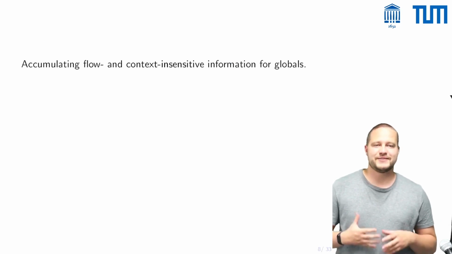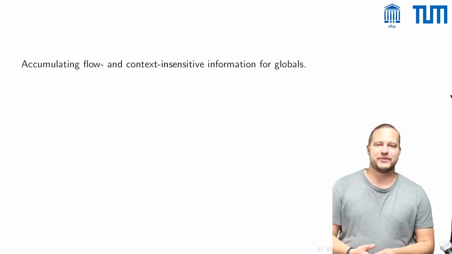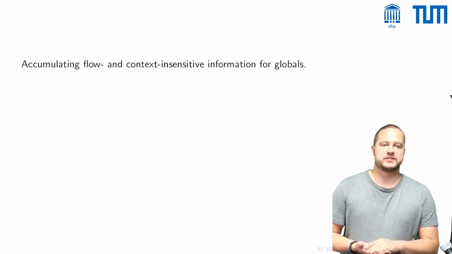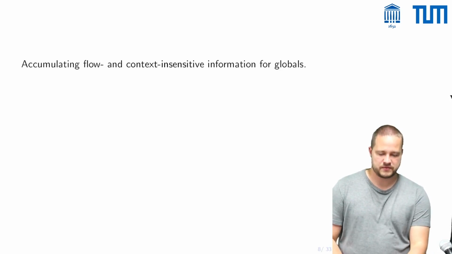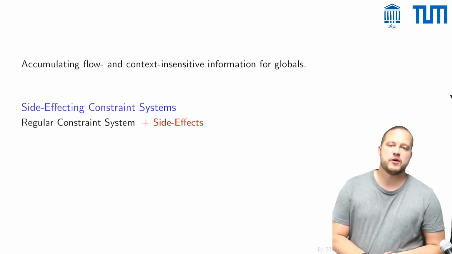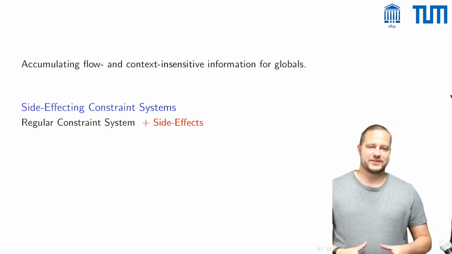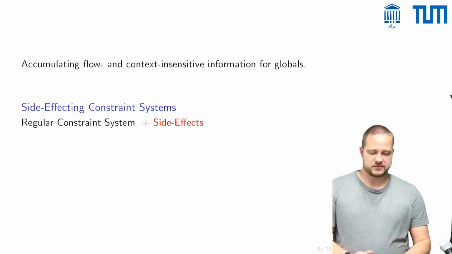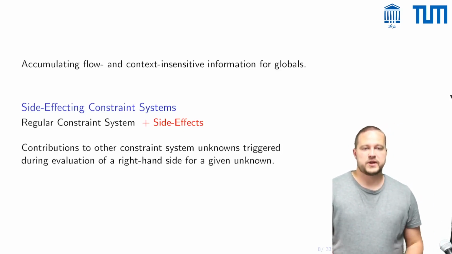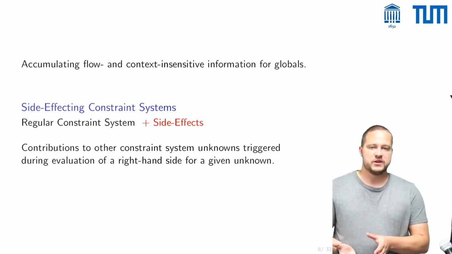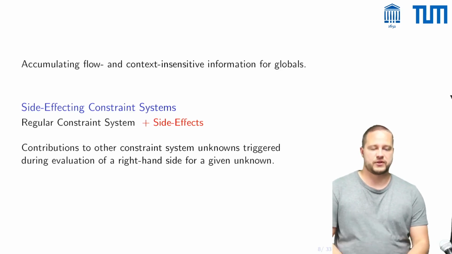Now what we have already seen while we were doing this example is that we found it convenient to accumulate flow and context insensitive information for this global G while we were doing an analysis that is context and flow sensitive. A very convenient way to formalize this is by using what's called side-effecting constraint systems. So these are regular constraint systems that are then enhanced with side effects. What are side effects? They are contributions to other constraint system unknowns that are triggered during the evaluation of a right-hand side for a given unknown.